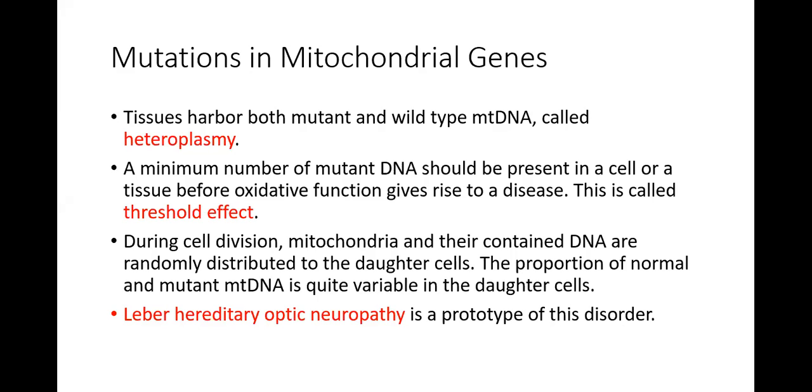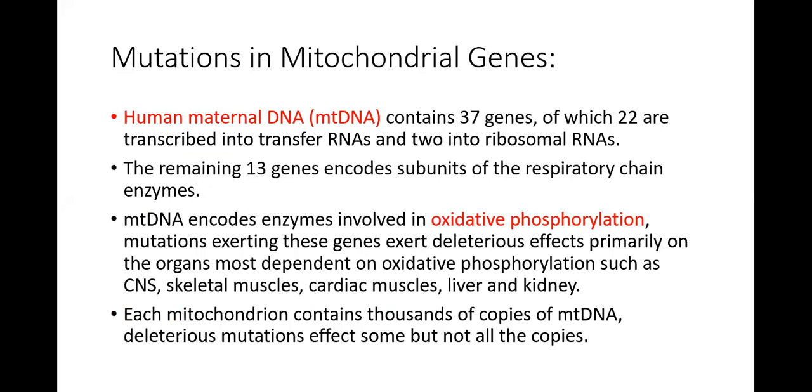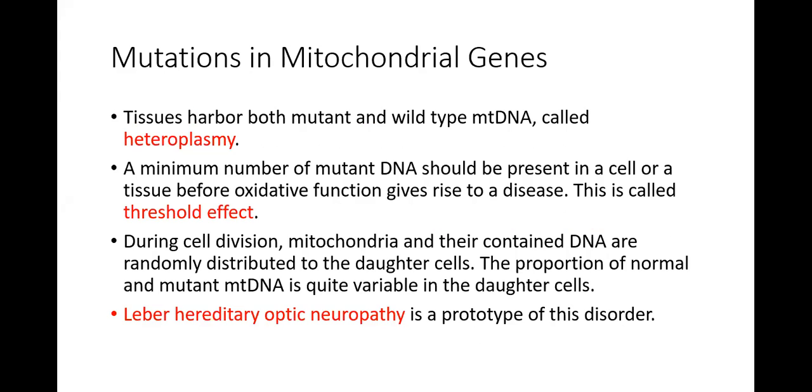Leber hereditary optic neuropathy is a prototype of this disorder. So the disorder caused by mitochondrial genes is Leber hereditary optic neuropathy, in which the optic nerve shows neuropathy, and this manifests due to mutations in mitochondrial genes. Okay, I hope it is clear. So the maternal DNA is giving the enzymes which encode for oxidative phosphorylation.